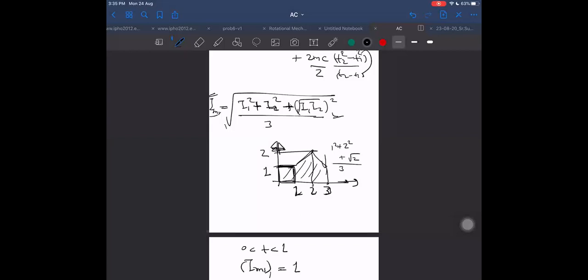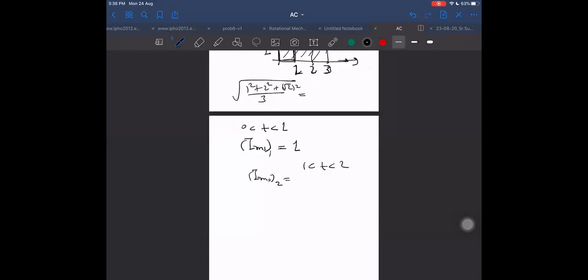What is that finally? That is coming out to be 7 by 3, root 7 by 3. Then we are getting finally, yes, that only, root 7 by root 3.